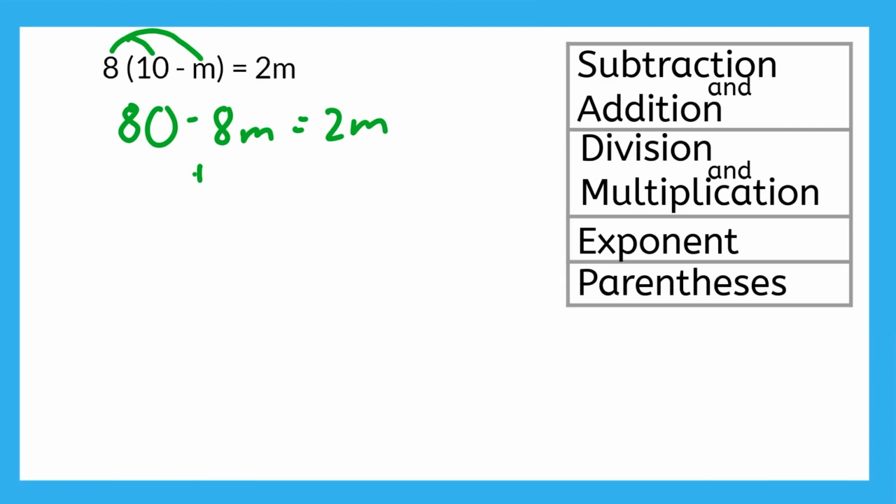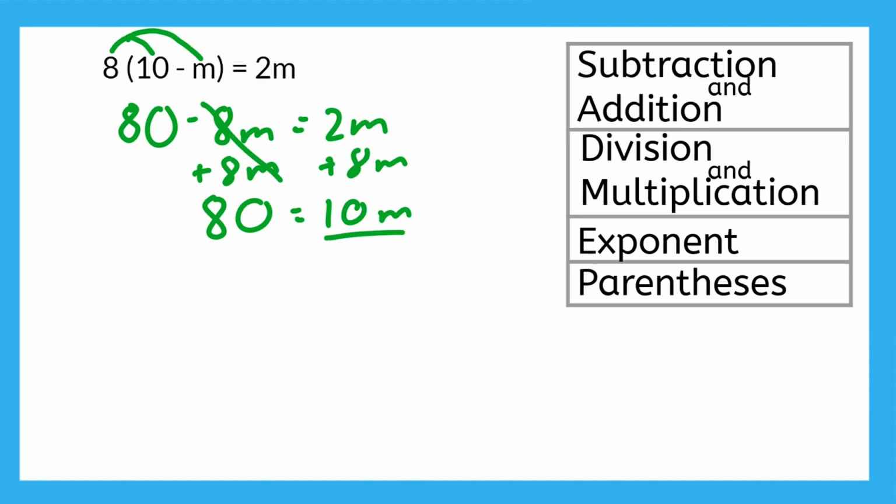Our only constant here, 80, is already on the left side, so we're going to leave that there and get rid of the minus 8m. If we add 8m, we get 80 equals 10 times m. Now we just need to cancel multiplication by 10 by dividing it. And we get 8 equals m.